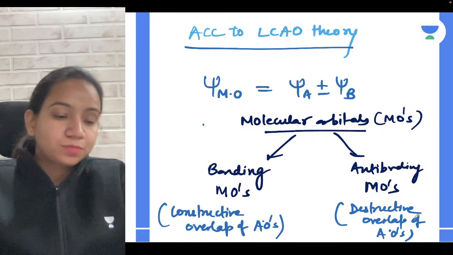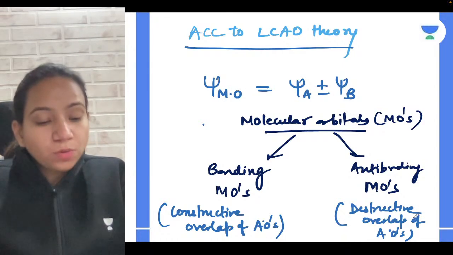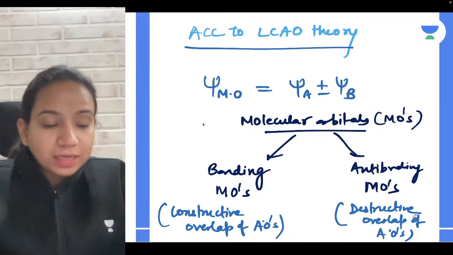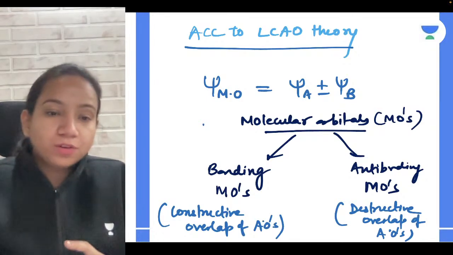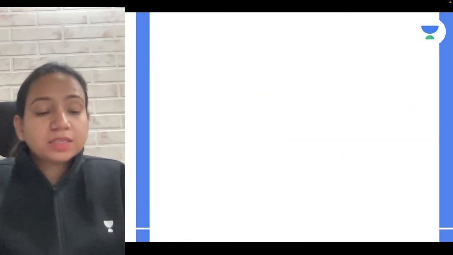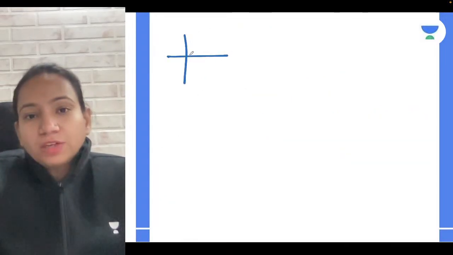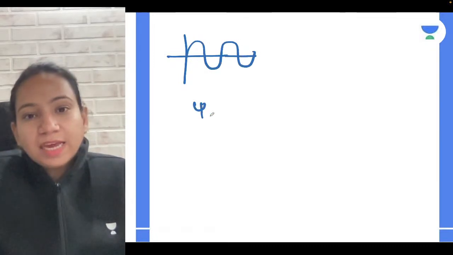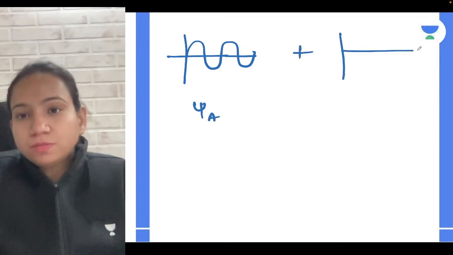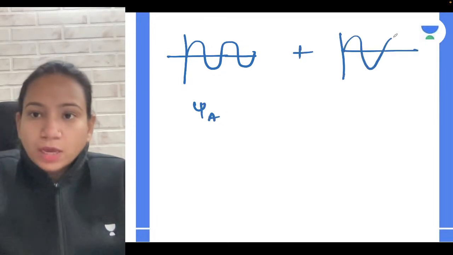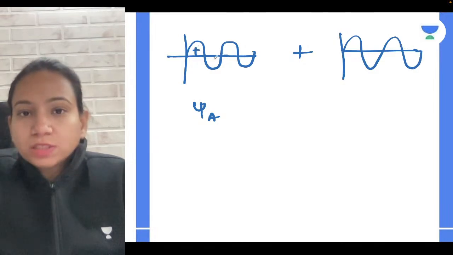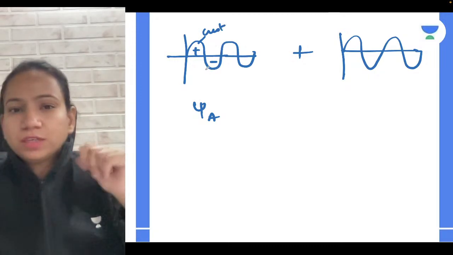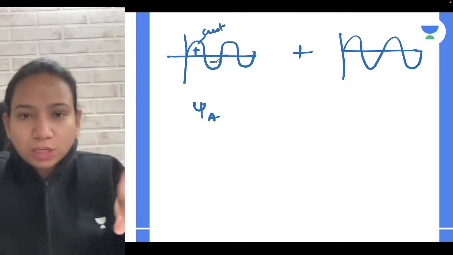Let's relate that. Remember that constructive overlap is when two same phases come and combine. Whenever two same phases come and combine, for one atom I can relate a wave function, say psi A, and for another, wave function psi B. If we relate a crest, we can denote it with the positive sign, and the trough we can denote with the negative sign to distinguish them.